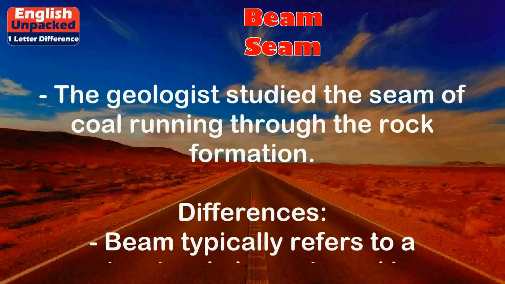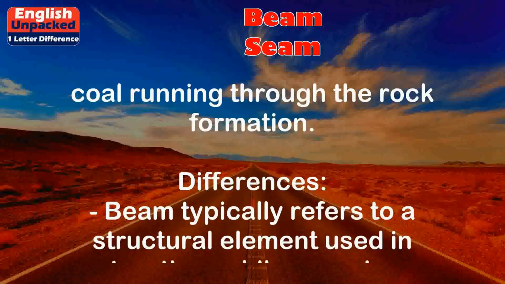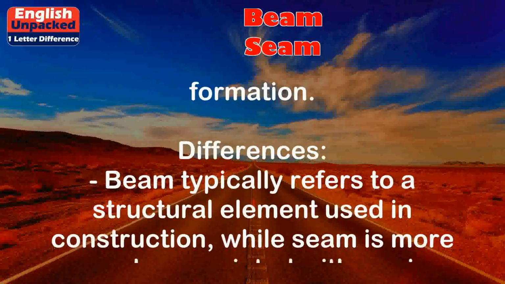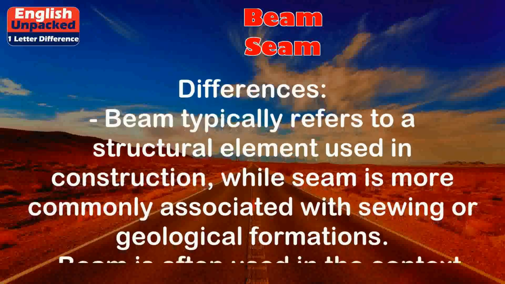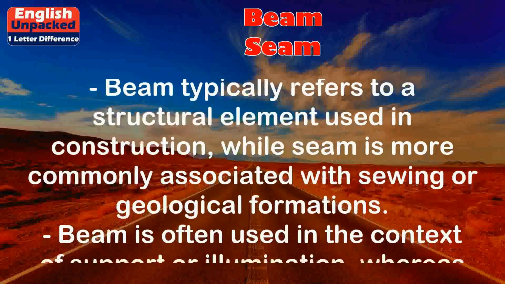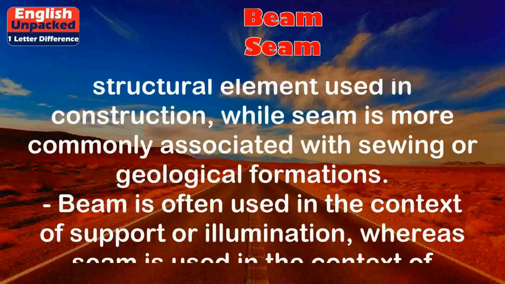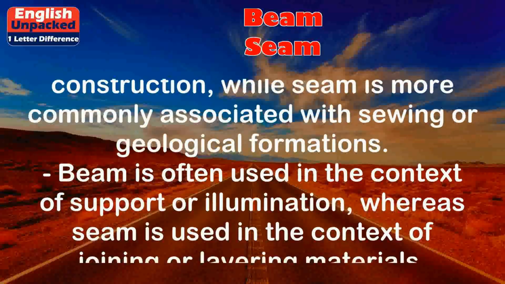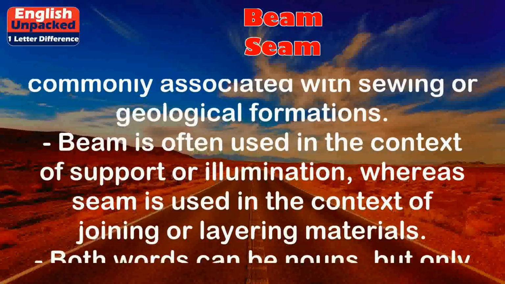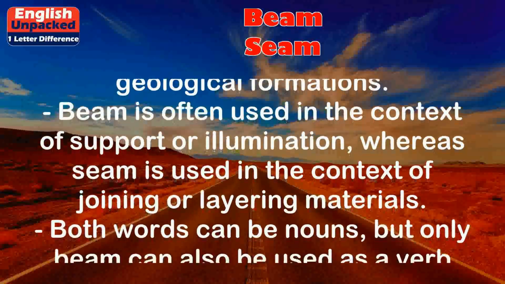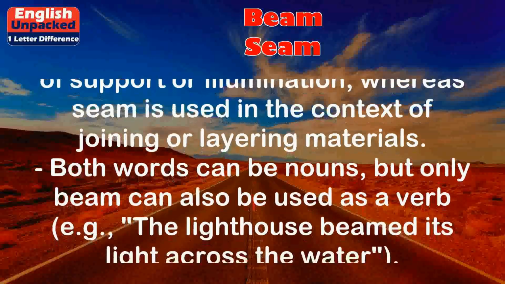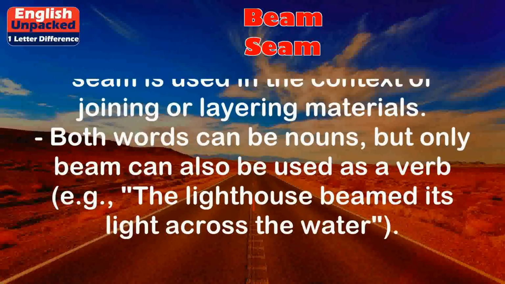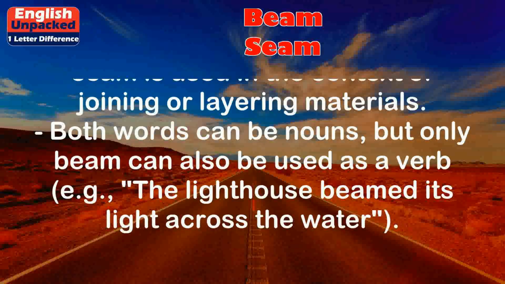Differences. Beam typically refers to a structural element used in construction, while seam is more commonly associated with sewing or geological formations. Beam is often used in the context of support or illumination, whereas seam is used in the context of joining or layering materials. Both words can be nouns, but only beam can also be used as a verb, e.g., the lighthouse beamed its light across the water.